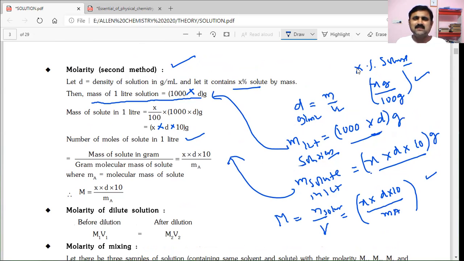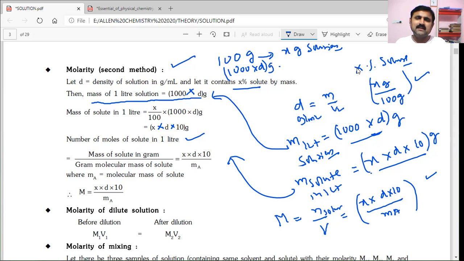That means when you have 100 grams of solution, in 100 grams of solution you have X grams of solute present. That is the weight fraction meaning. Okay. And already we have calculated from the density 1000 into D grams of solution.